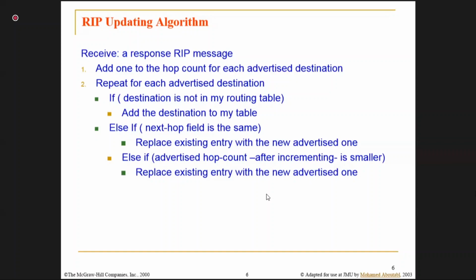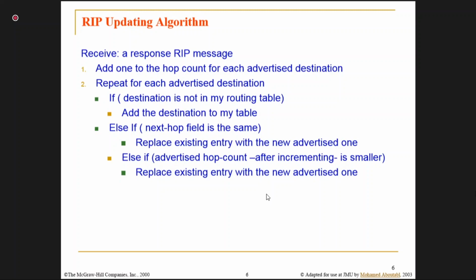So if my neighbor is reaching with 5 hop count, then I will reach with 6 hop count, because I have to go to my neighbor first, and then through my neighbor I will again travel 5 more hop counts. I think it is clear. Now this is the first thing. Whatever has come to me, I will first add one hop count.